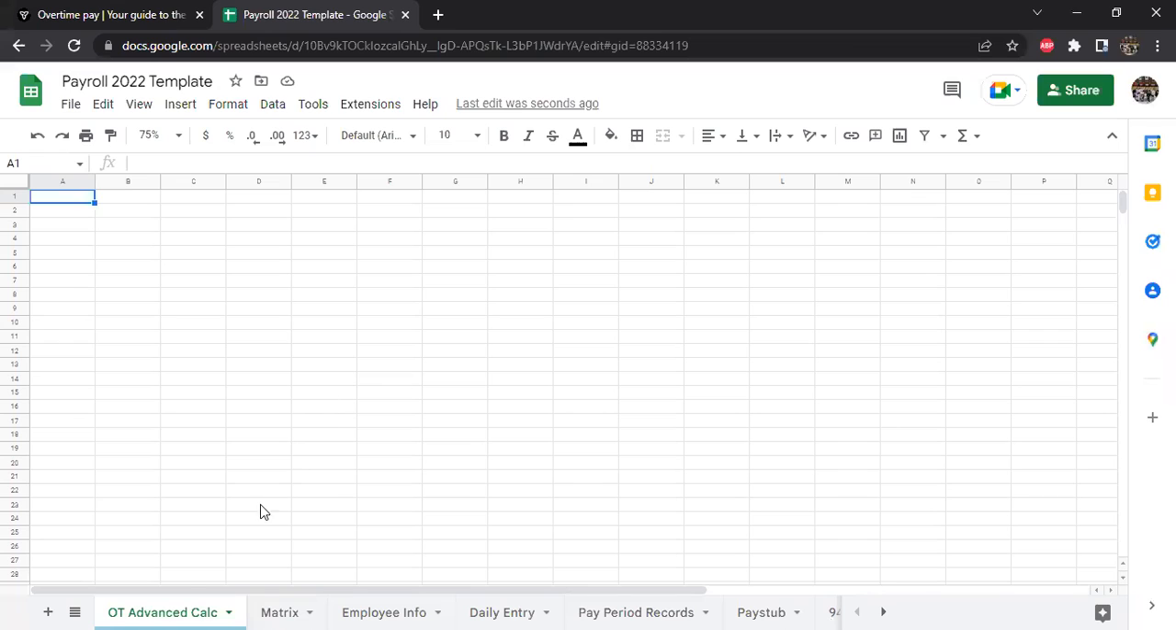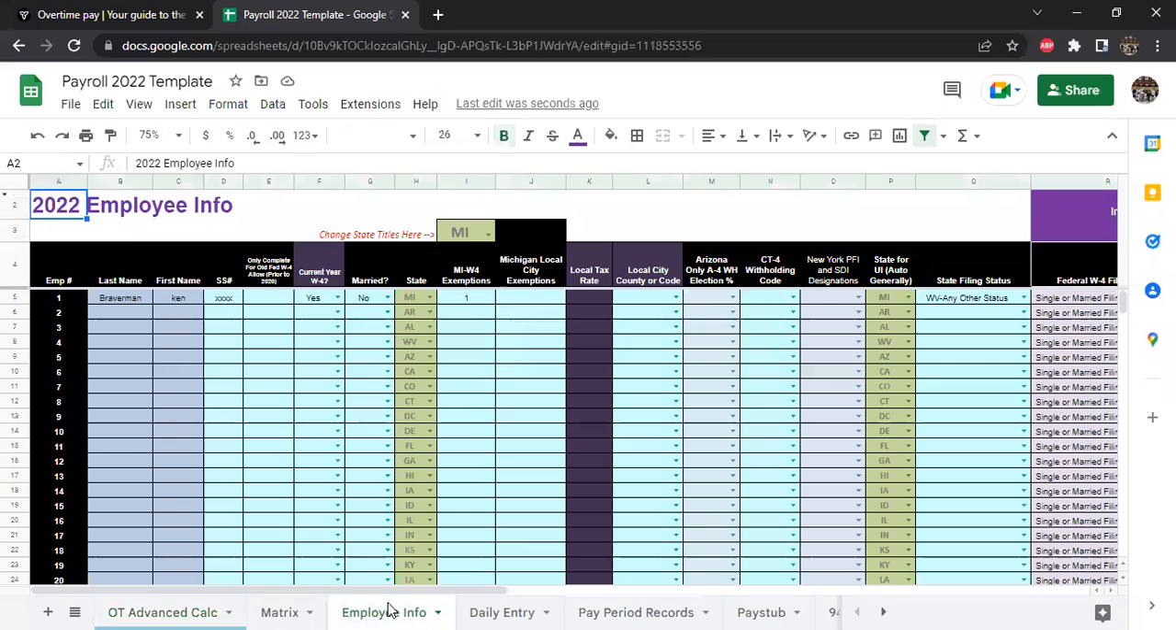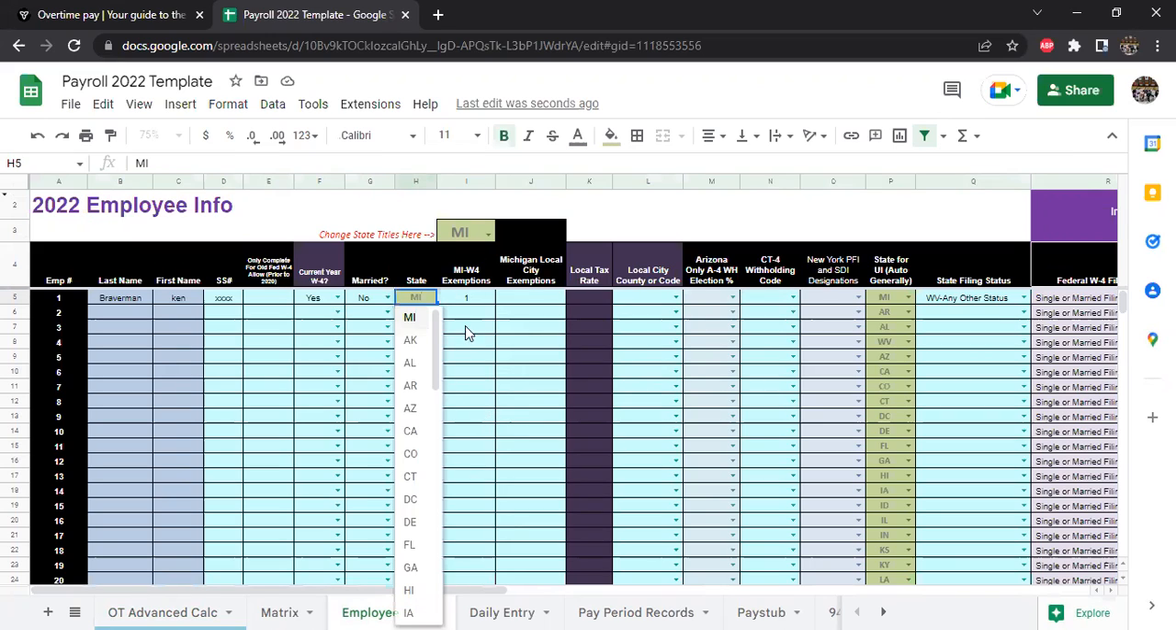And I'm also going to just briefly talk about what I'm going to do. So overall, just broadly, what's happening is I've built a payroll application in Google Sheets that works for all 50 United States and District of Columbia, where you can choose basically any state.